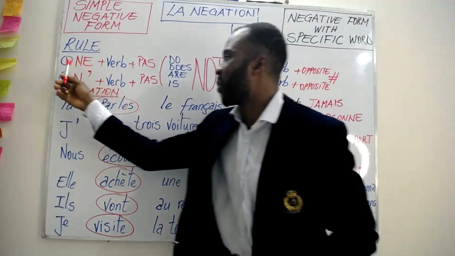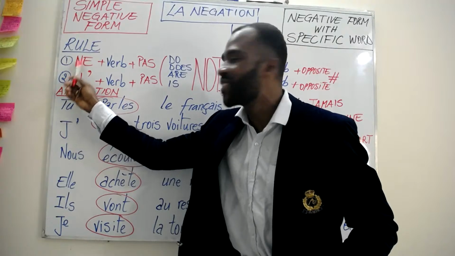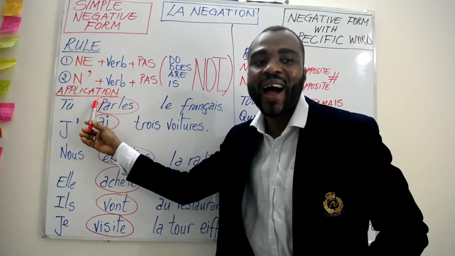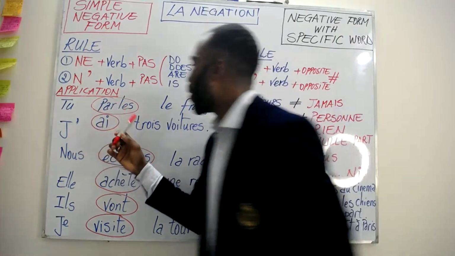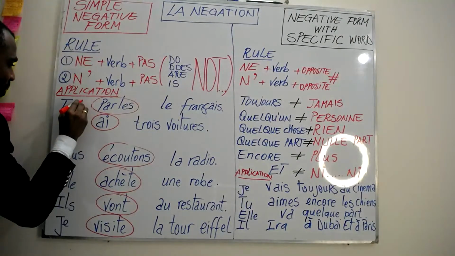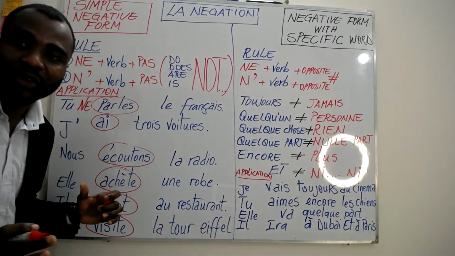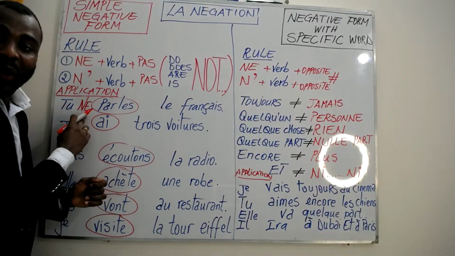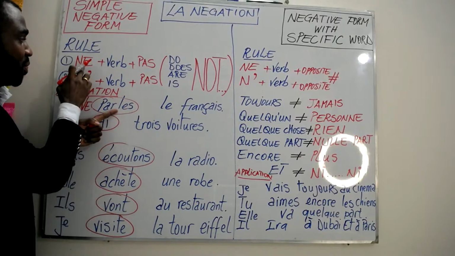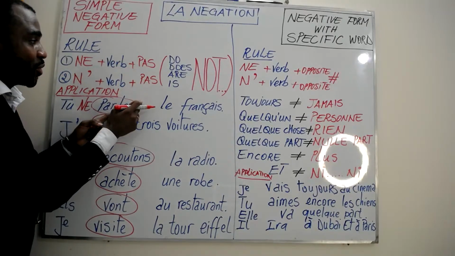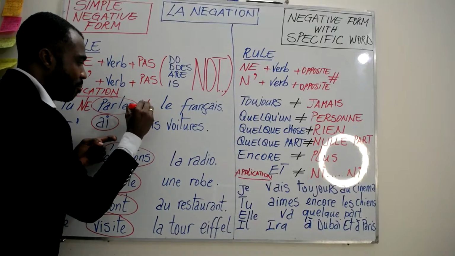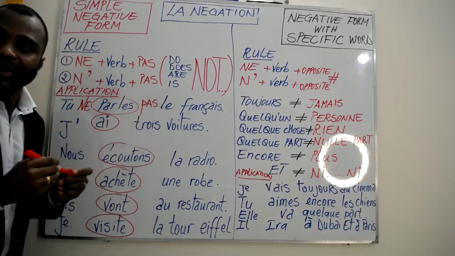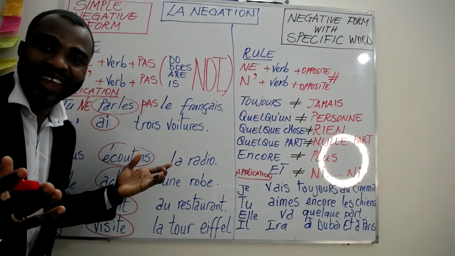Amazing, you're right. So we're going to use the first one, all right? Because our verb parle starts with a consonant P. So we're going to use ne. All right? Then after ne, we have the verb. Ne, the verb. Then after the verb, we have to write pas. Okay? Pas. So now we're done with the negative form.